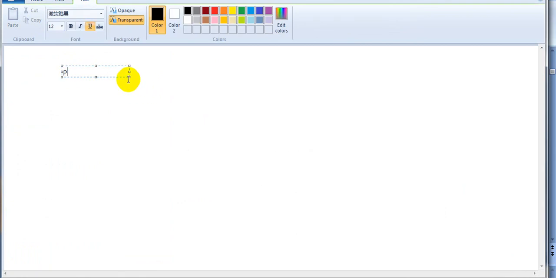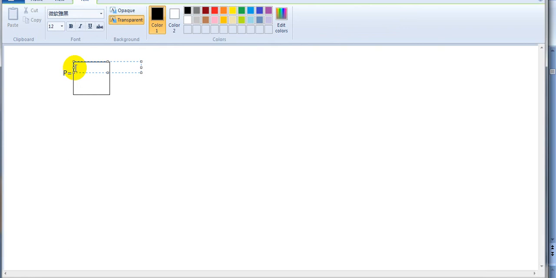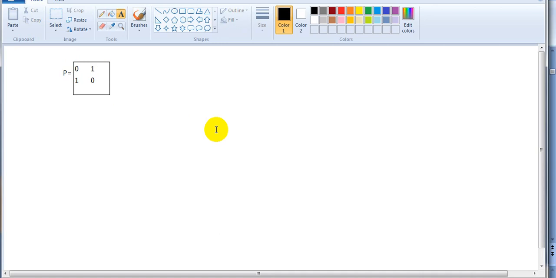Say I have a P. This is a Markov chain, and this is a 2 by 2 transition matrix. Let's say 0, 1, and 1, 0. This is a typically periodic Markov chain.